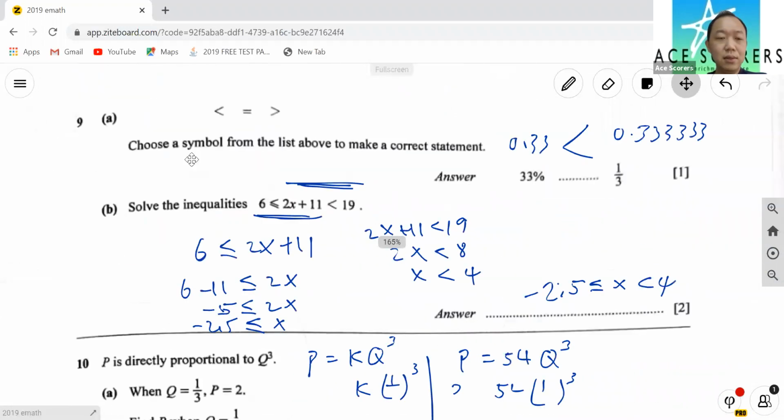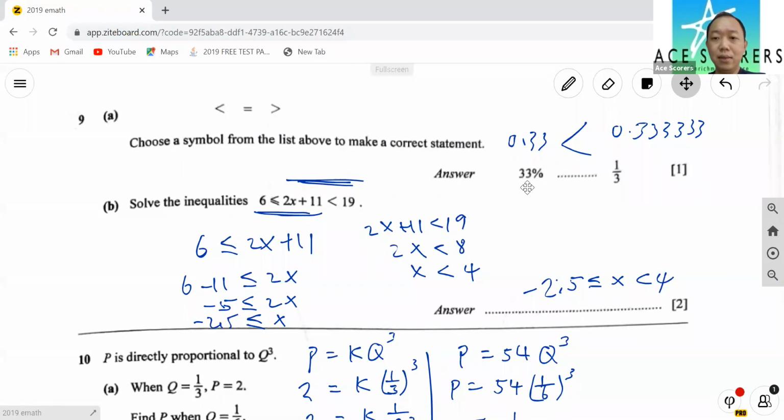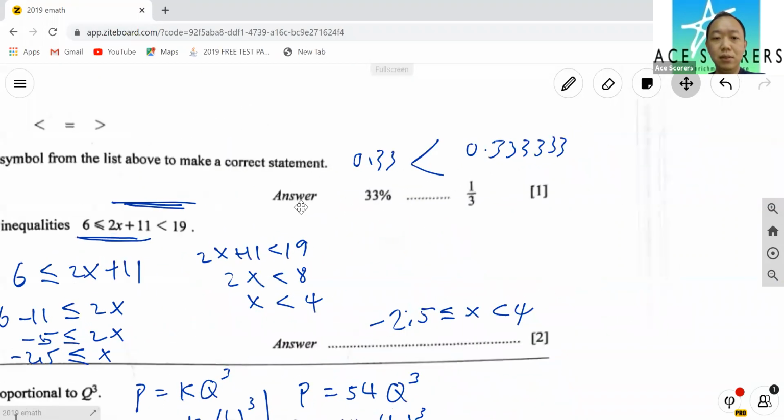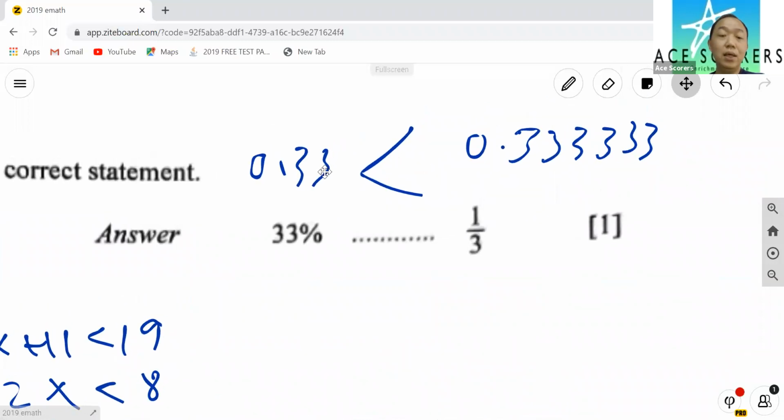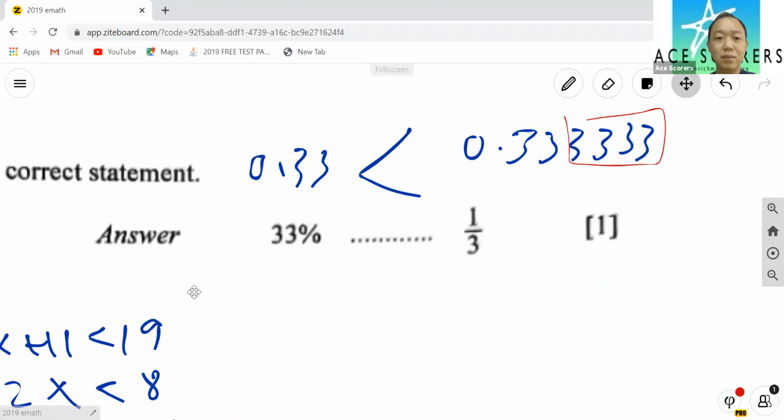Okay, so next, choose a symbol to make a correct statement. So we got this 33% and 1/3. Now 1/3 is actually 0.3333. 33% is just 0.33. Why? Because 33% is 33 over 100. So 0.33 is obviously less than 0.333 because there's this little stuff at the back.